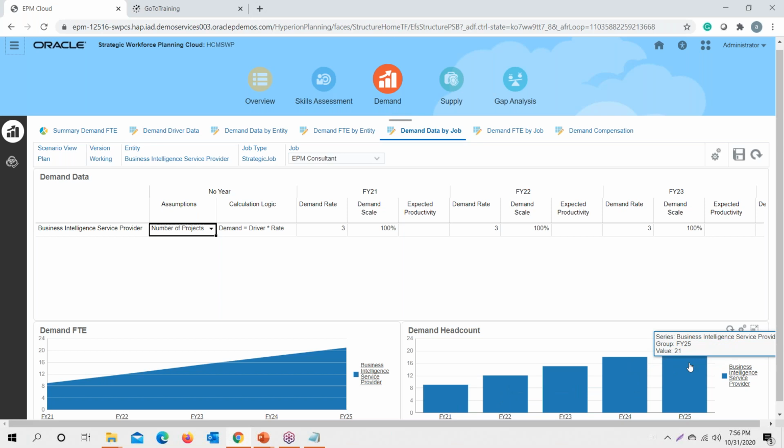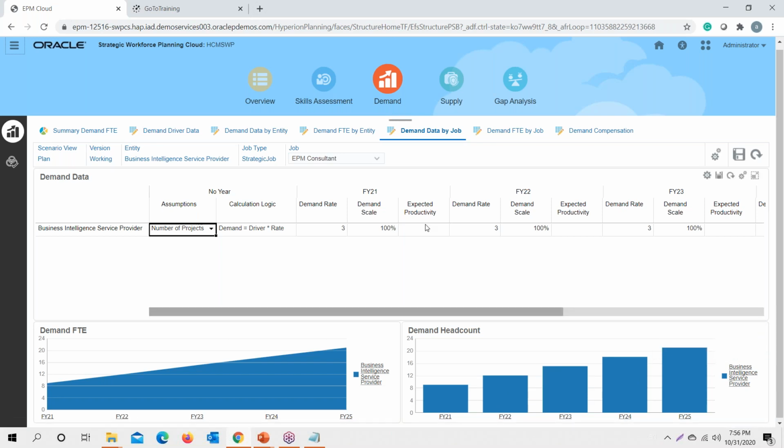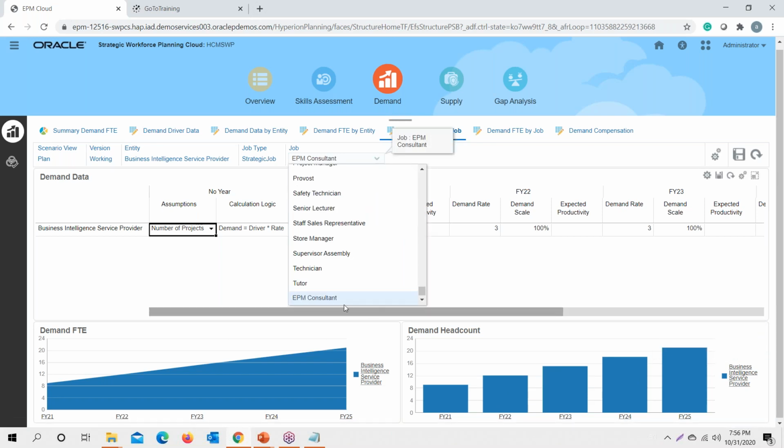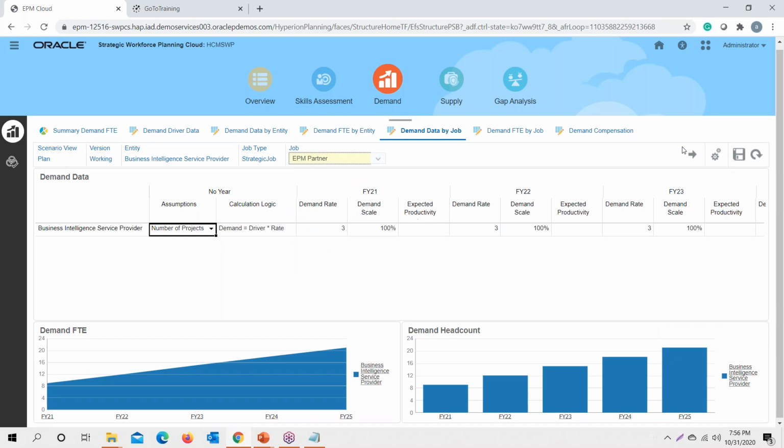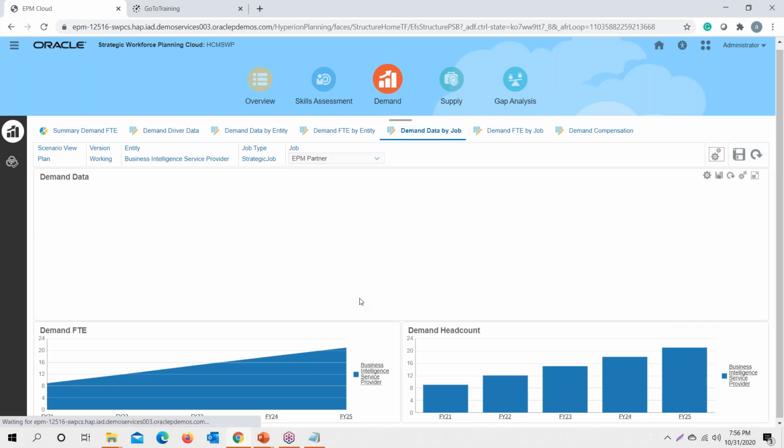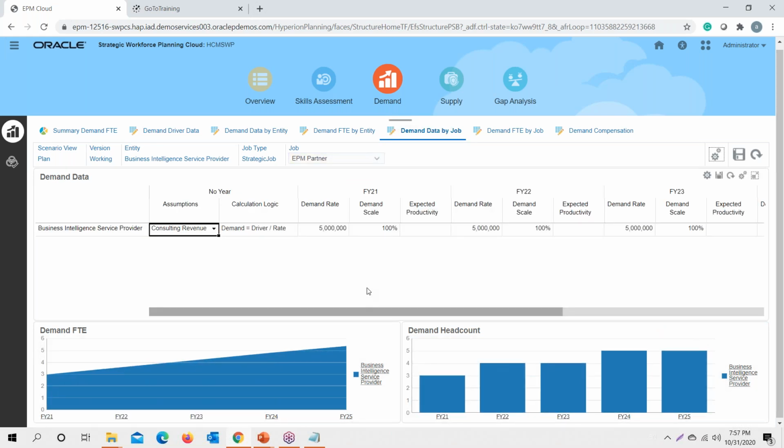Now what does this expected productivity mean? Say for the EPM partner that we have aligned for the demand rate, I believe that for the demand rate I have aligned per employee, there might be chances that the total productivity might be only 80%.